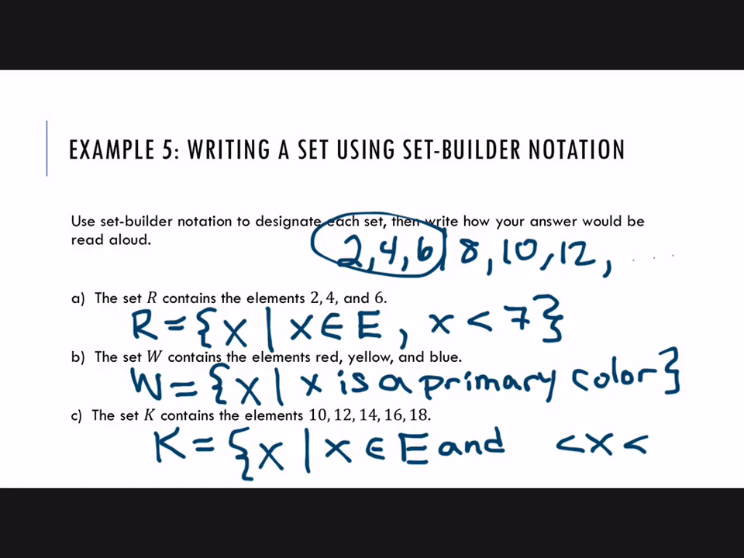X is between, let's do 8 and 20. You could also do 9 and 19, or you could do 8 and 19, or 9 and 20. Any of those would work.